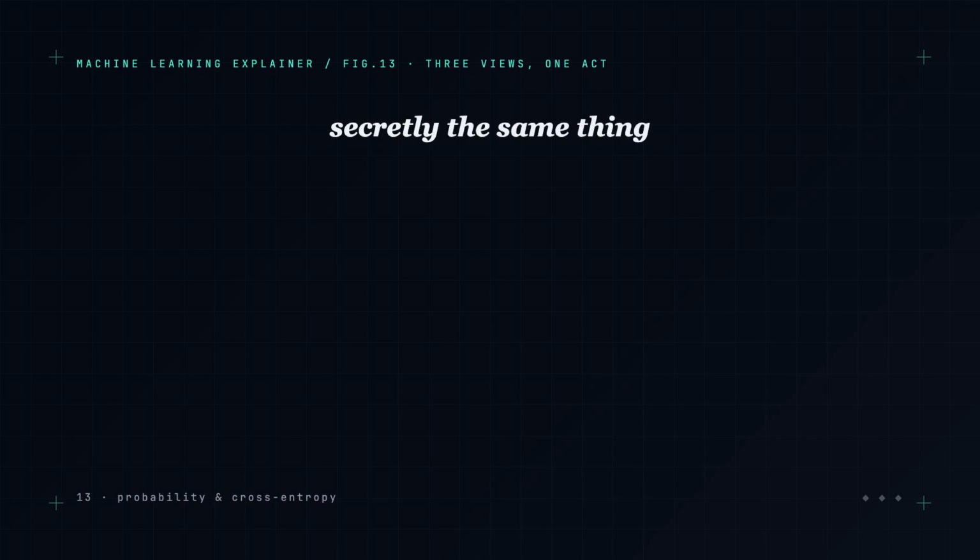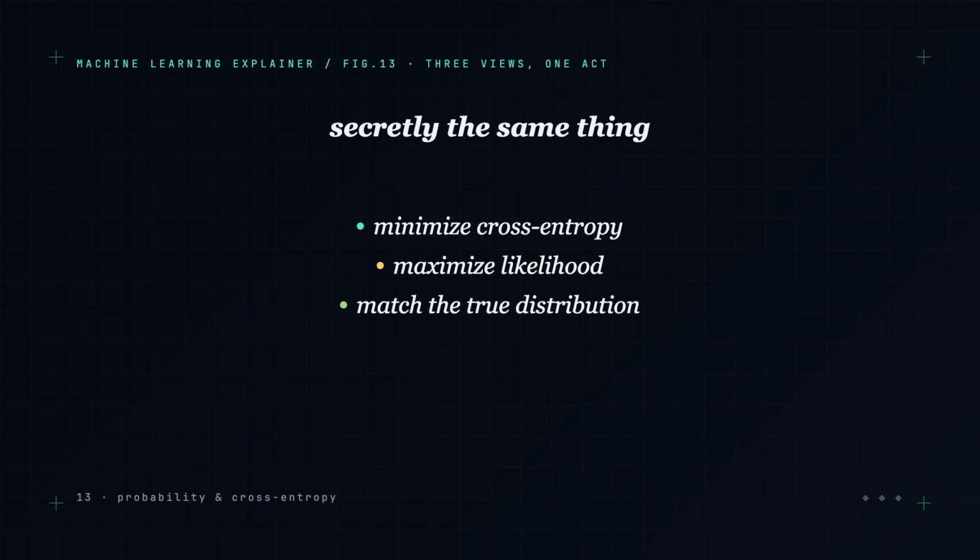And here's the elegant punchline: 3 things you'd think were separate are secretly the same. Minimizing cross entropy, maximizing the likelihood of the data, matching the true distribution. There are 3 views of one act: making the model's probabilities agree with the world. That single principle drives the training of almost every modern model, including the ones writing and drawing today.